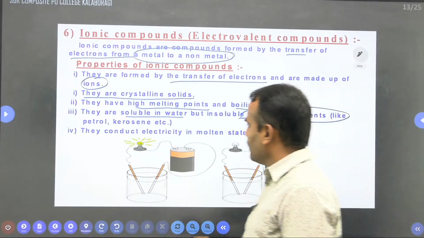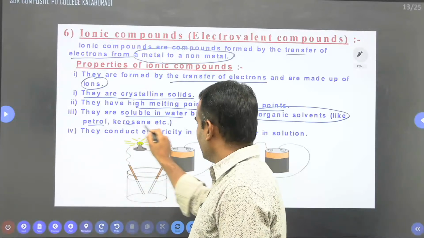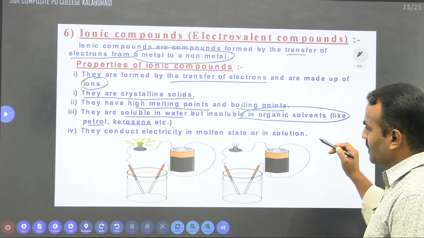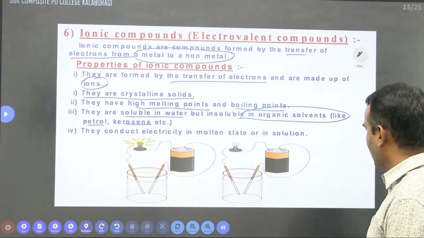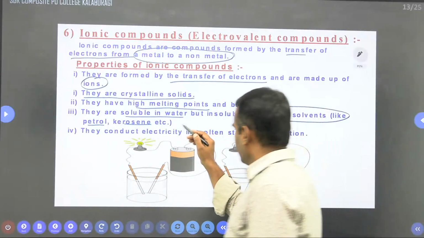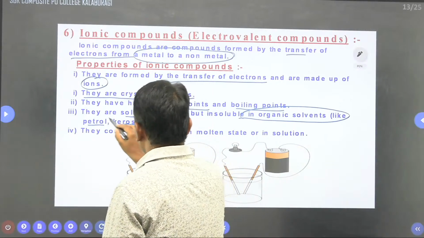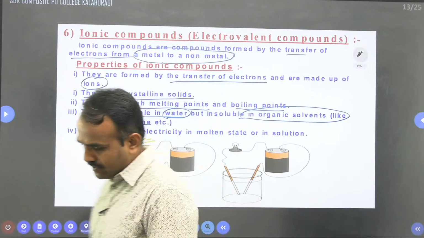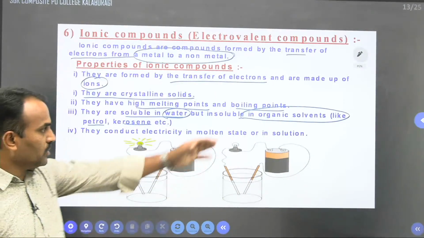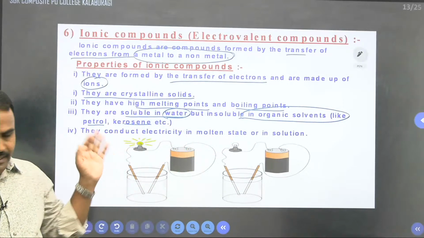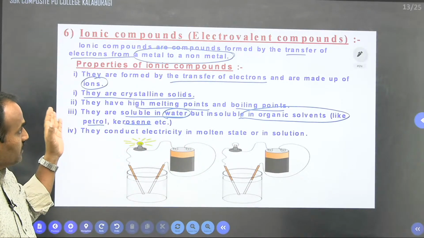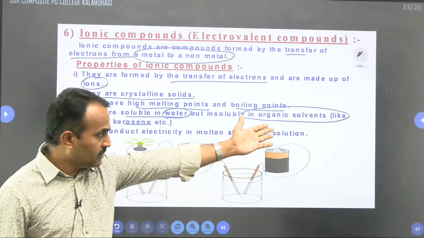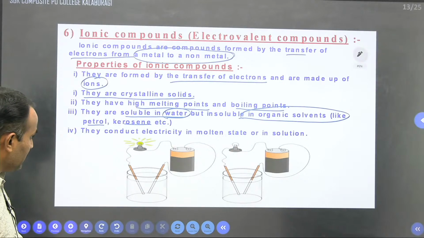So which are the organic solvents here? Petrol, kerosene, and you can take alcohol. Right? And you can take CCl4, carbon tetrachloride, which is also an organic compound. So they are soluble in water but insoluble in organic solvents. Organic solvents are non-polar in nature, and water is polar in nature. So these crystalline ionic compounds are soluble in polar solvents and insoluble in non-polar solvents.